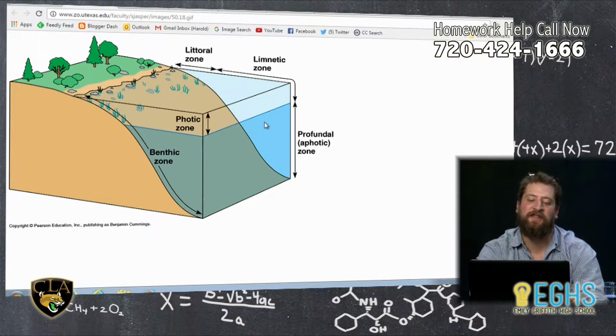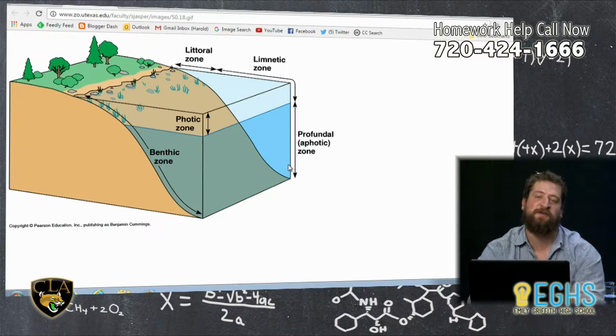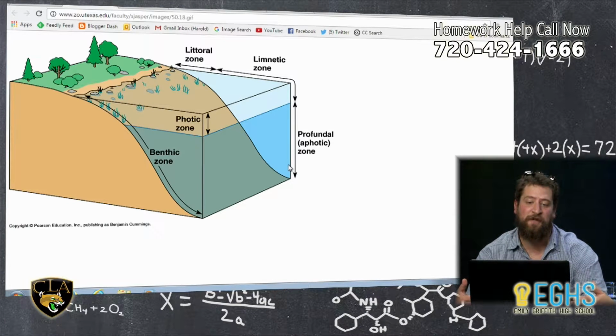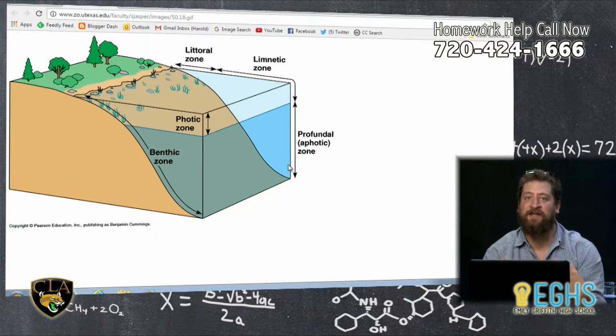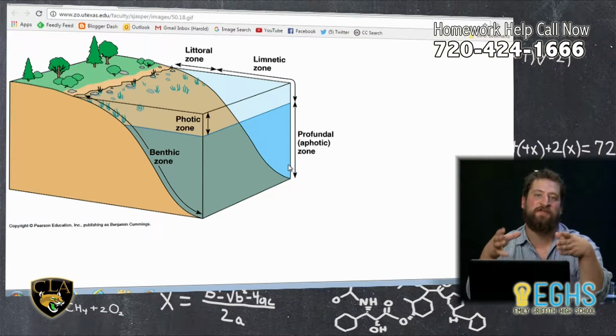The photic zone would be the area where the light reaches. And then the aphotic zone, sometimes called the profundal zone, would be an area where light does not reach. You have the littoral zone, which is the area along the lake shore. And then you have the limnetic zone, which is just the area in the center of the lake, but in the photic zone.